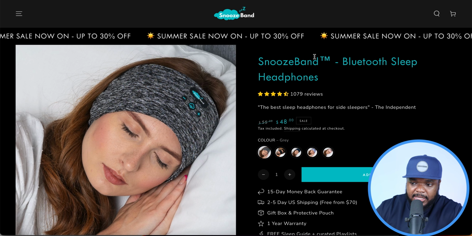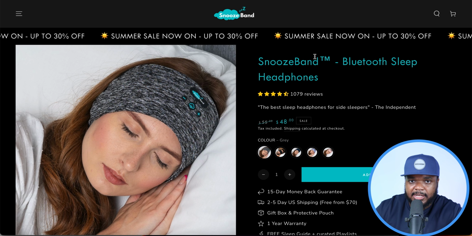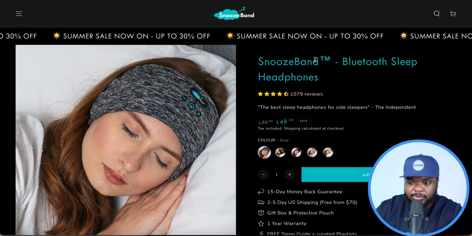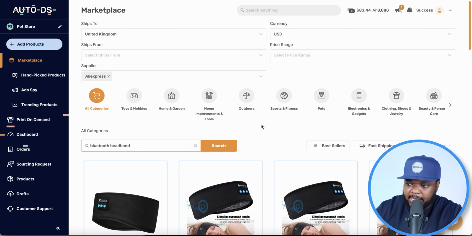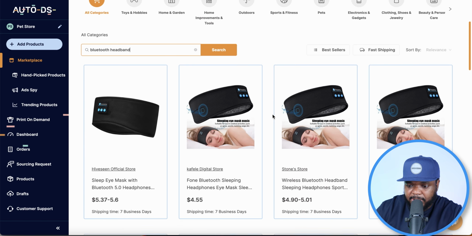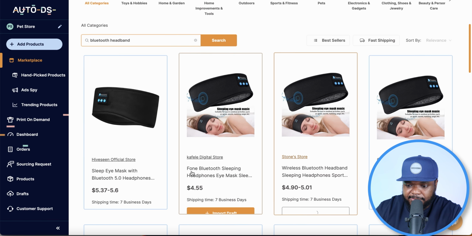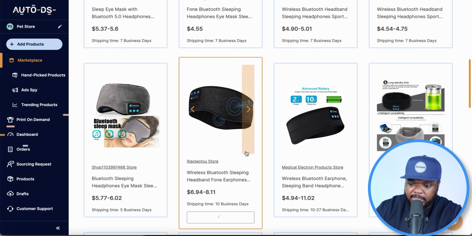But if you did find a site that's selling products that you can see yourself selling, again, you're going to be able to go back over to AutoDS. And literally just like that, I typed in the keyword for the product in AutoDS, and straight away it's now able to give me all of these different options that come with decent shipping times.